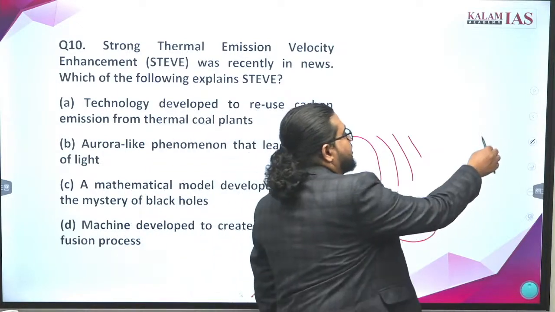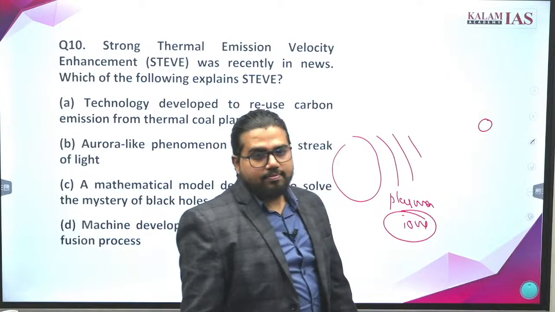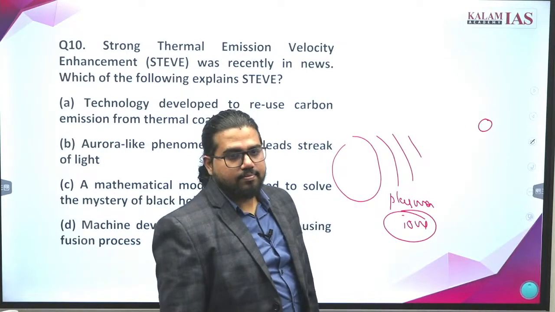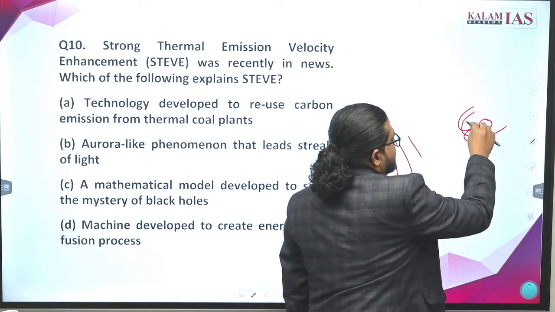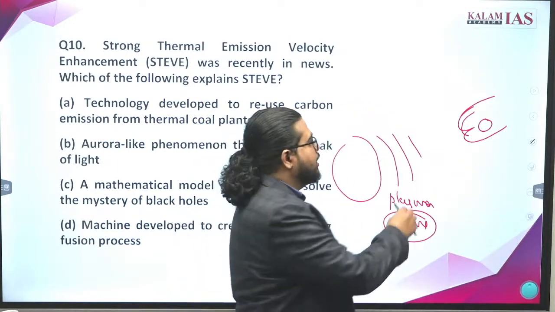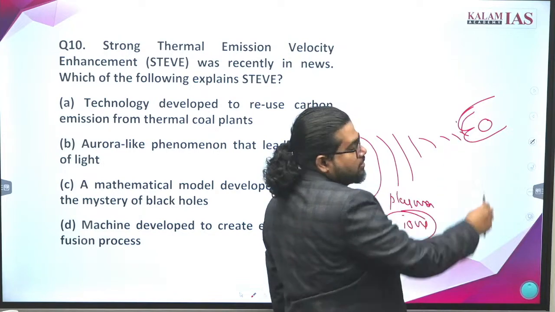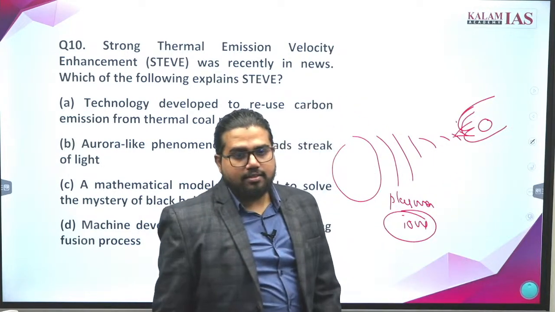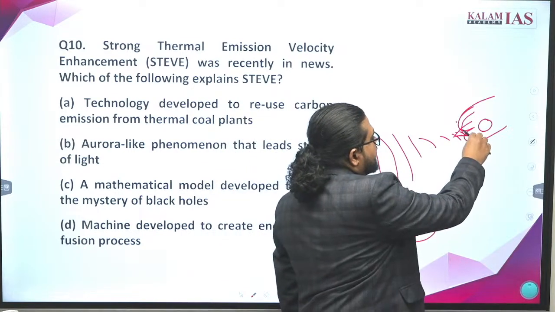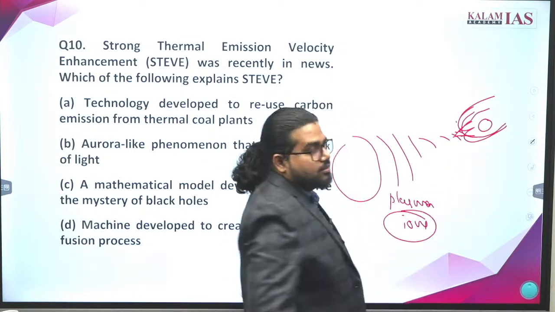So when these charged ions reach Earth, what will happen? Earth itself has a magnetic field around it, so most of this cannot reach the equator and all. It will be diverted to other areas. Now when it is diverted, it will go somewhere like this.